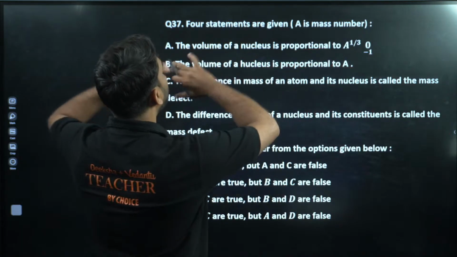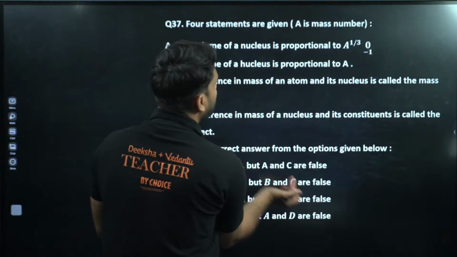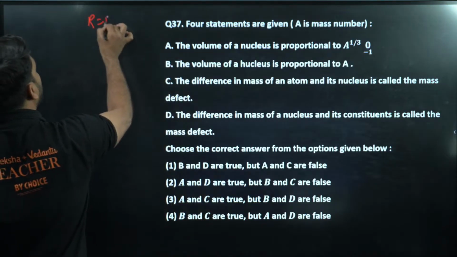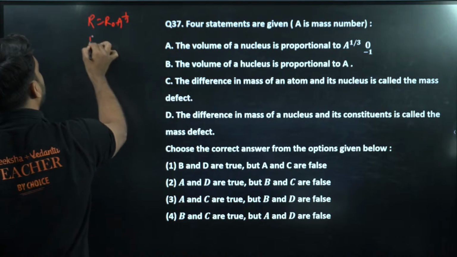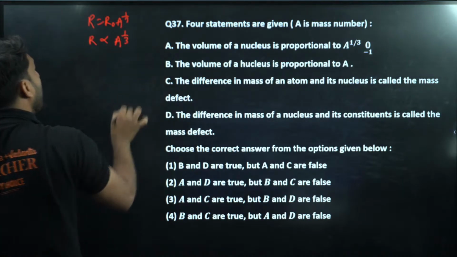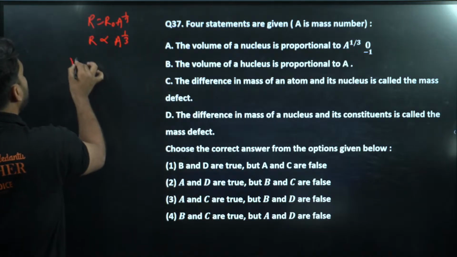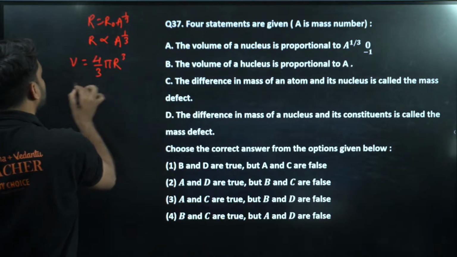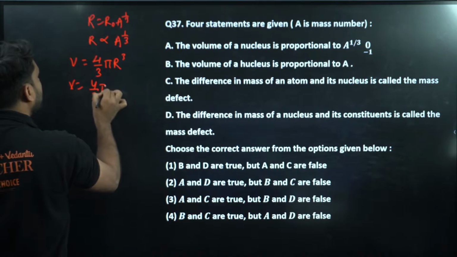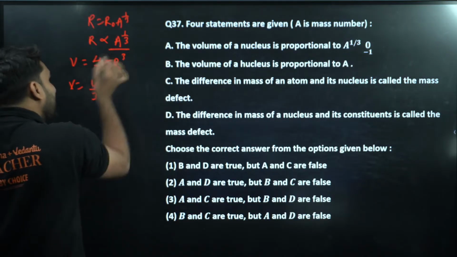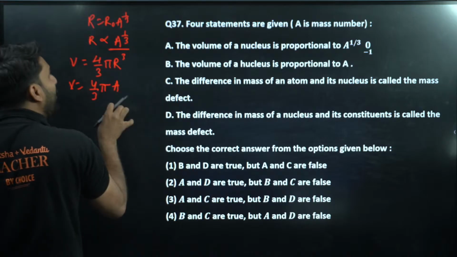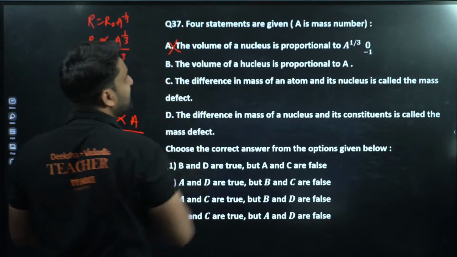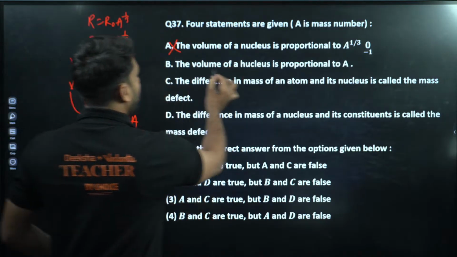Moving to next. 4 statements are given here. The volume of nucleus is proportional to A to power 1 by 3. Not at all. So we all know R is equal to R naught A to power 1 by 3. So R will be proportional to A to power 1 by 3. Now, volume of nucleus will be equal to 4 by 3 pi r cube. So basically volume is proportional to A only, not A to power 1 by 3. Volume is proportional to A. So option number A is incorrect because A to power 1 by 3 is there.